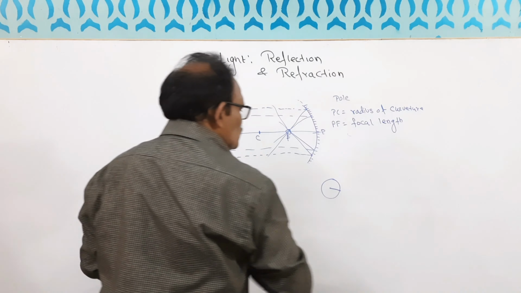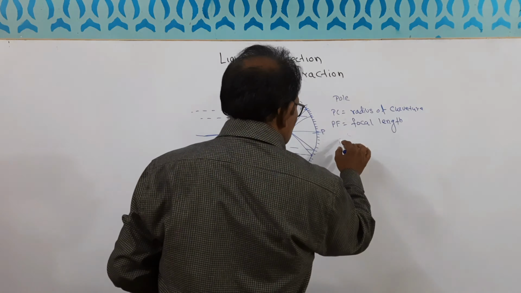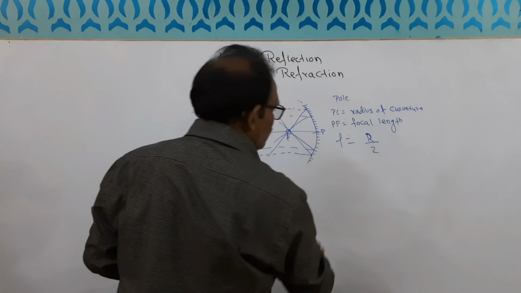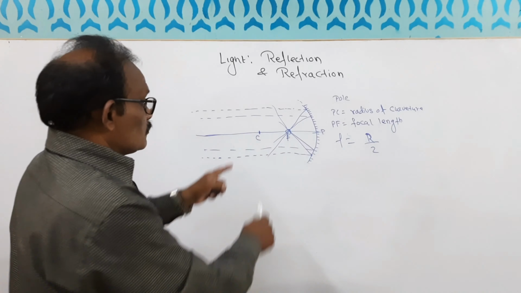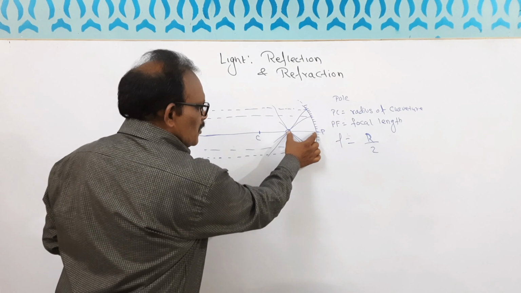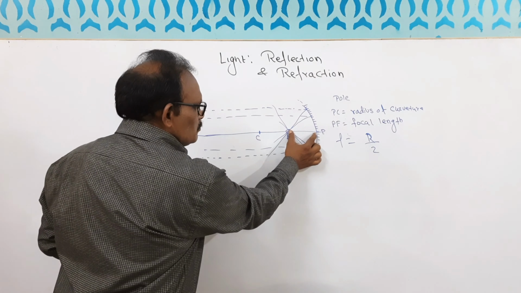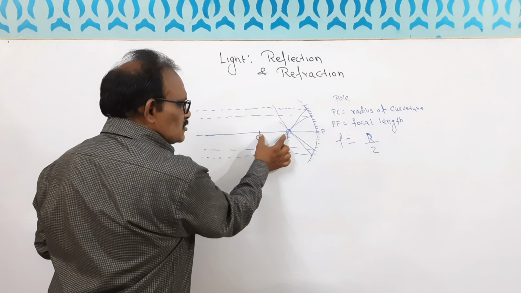Focus is nothing but half of the radius R. Suppose the whole is 10 centimeter. This is 5 centimeter. Obviously this is also 5 centimeter.